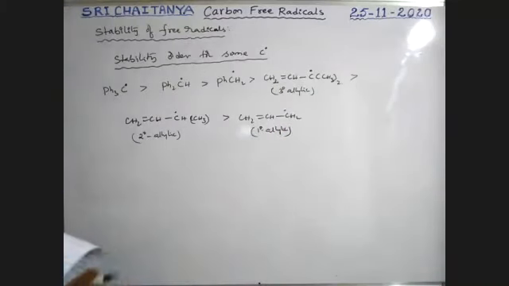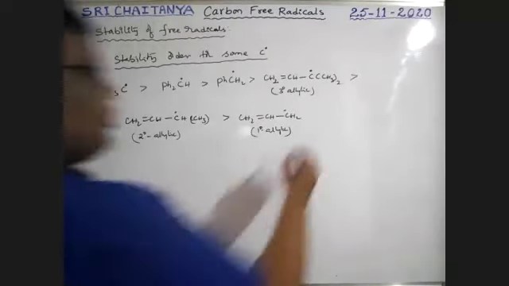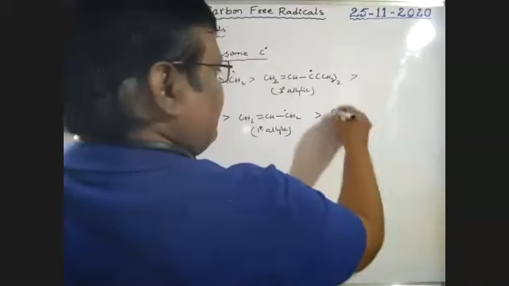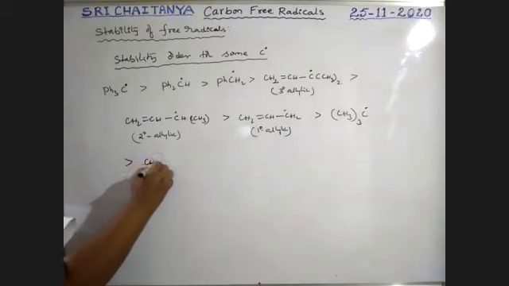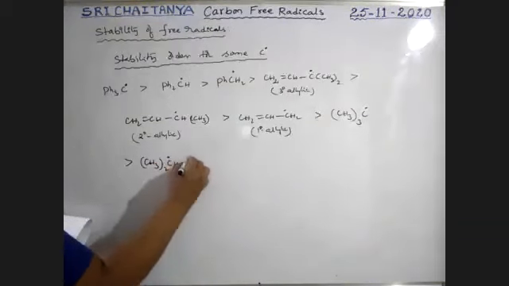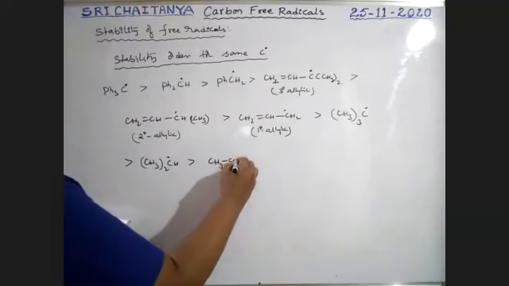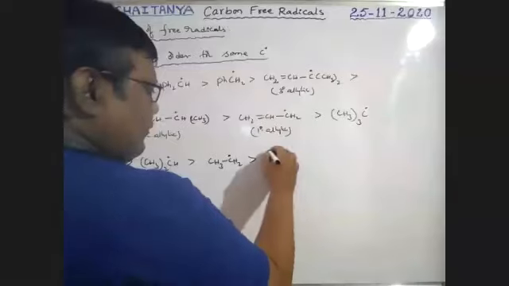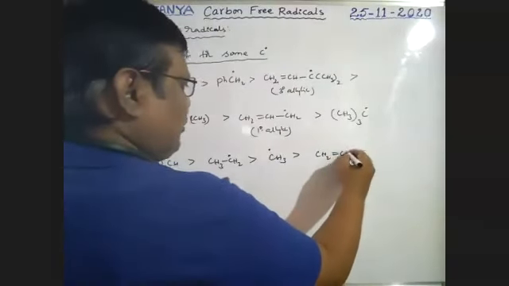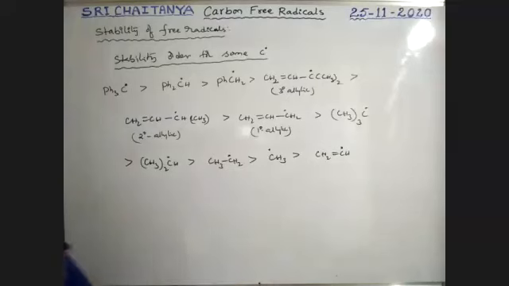Based on all factors, boys, not only bond dissociation energy, which is greater? Tertiary carbon free radical is greater than secondary carbon free radical, greater than primary carbon free radical, greater than methyl carbon free radical, greater than CH2=CH free radical. So that is the general order, the general stability order, boys.